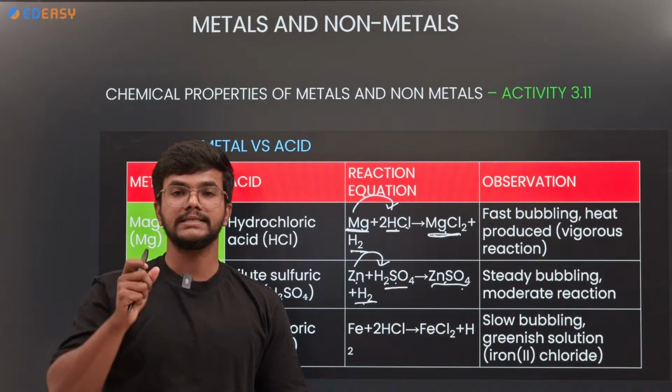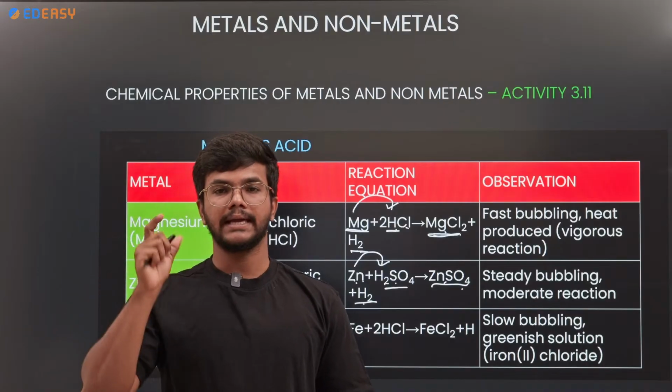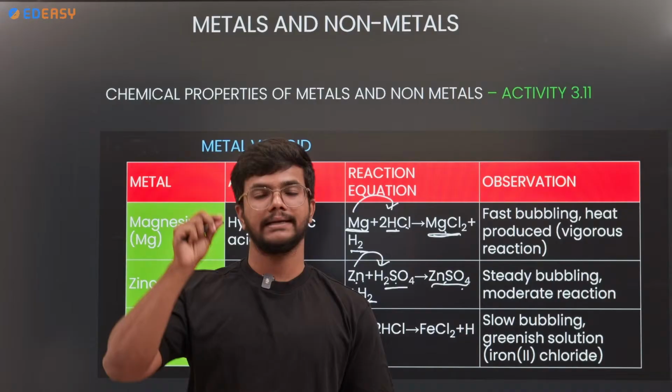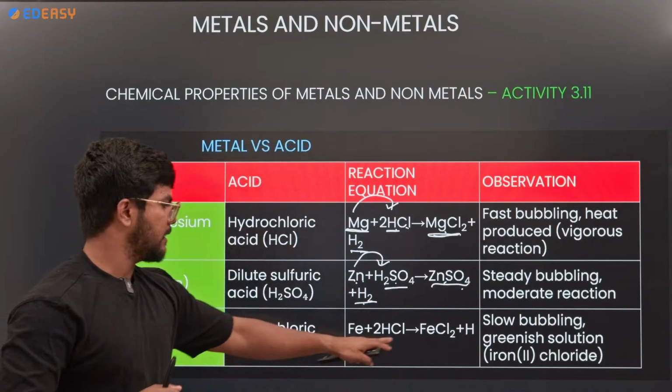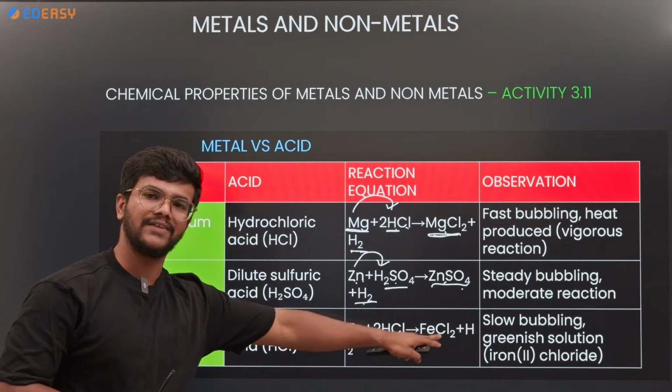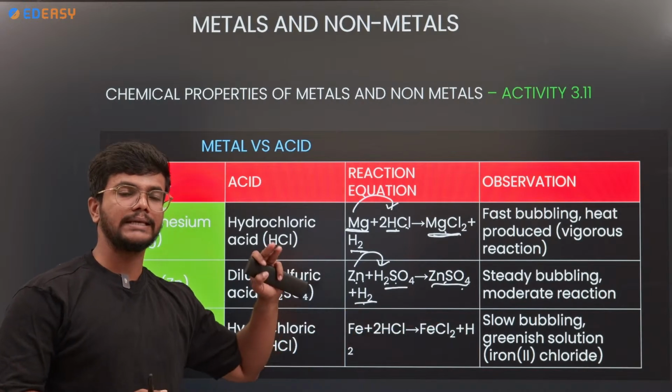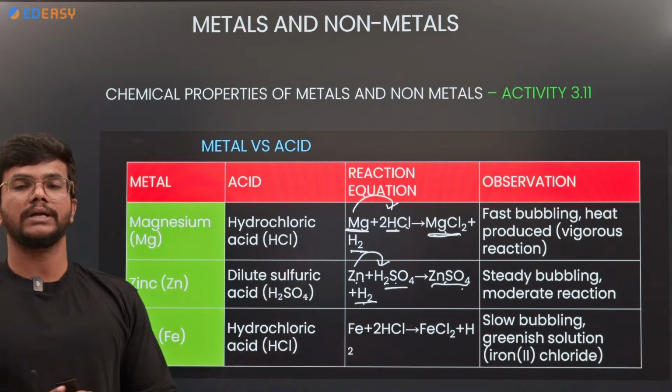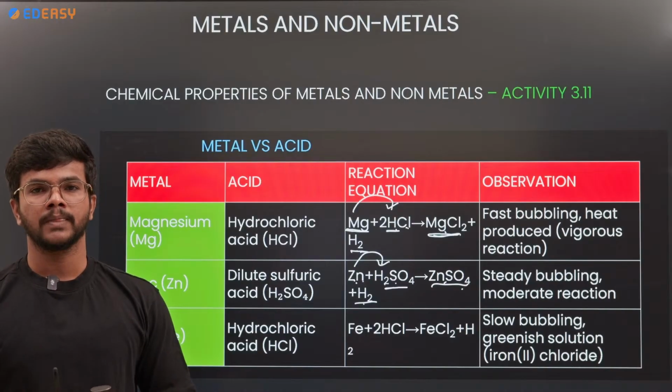Iron sulfate exists in the form of green color and it is a salt. FeSO4 or FeCl2, it will be in green color. So this is what happens when metal reacts with the acid.